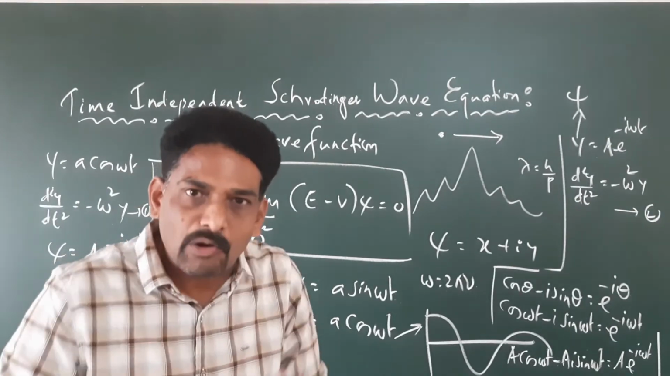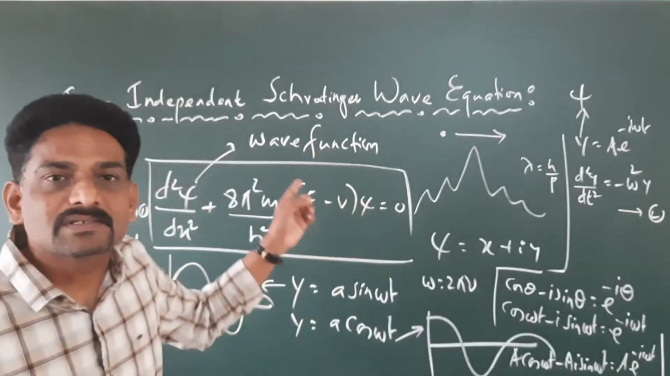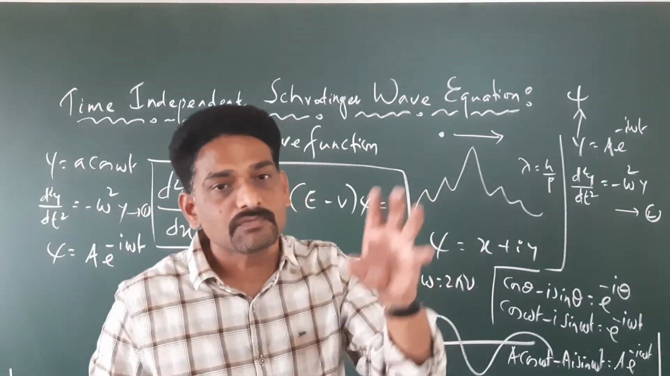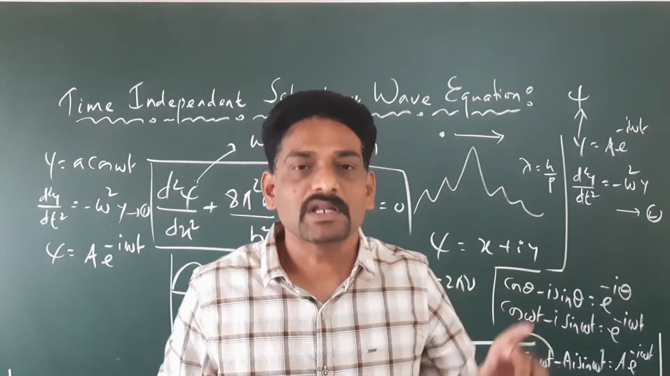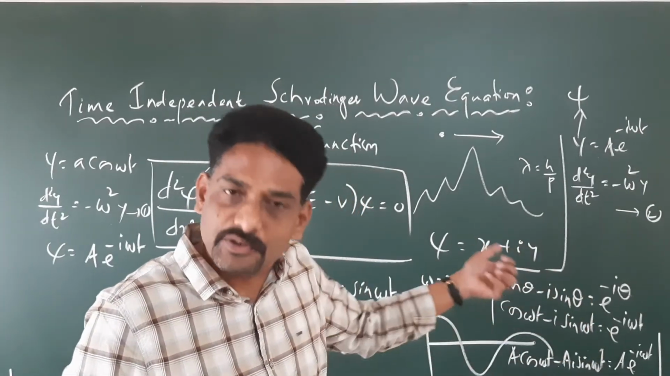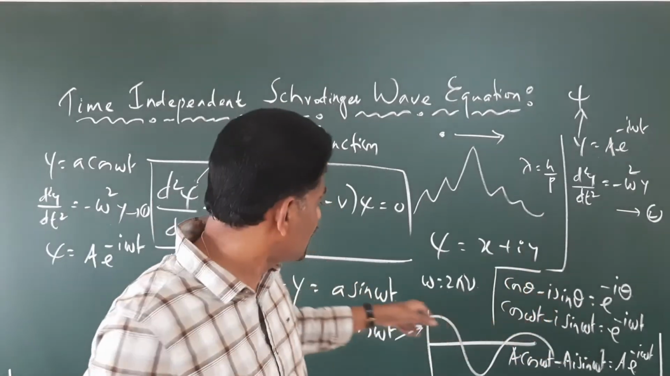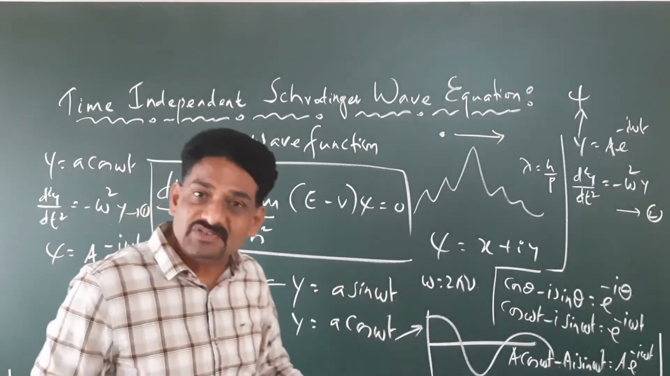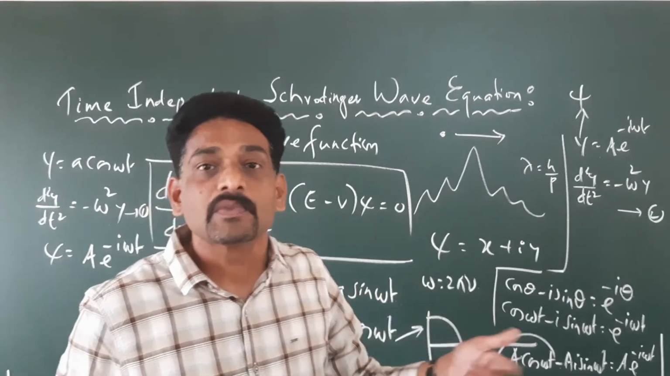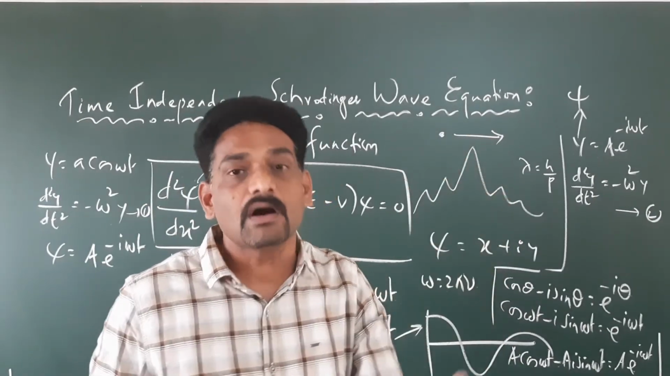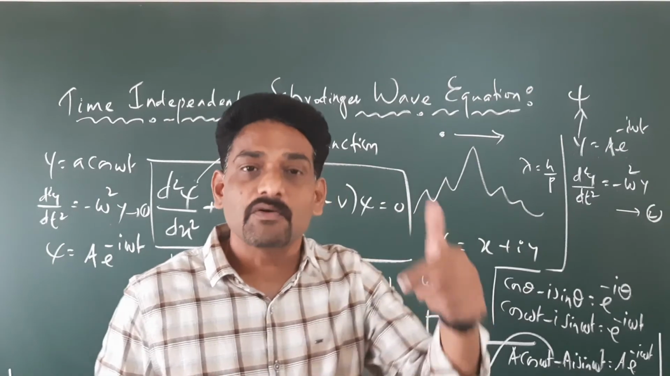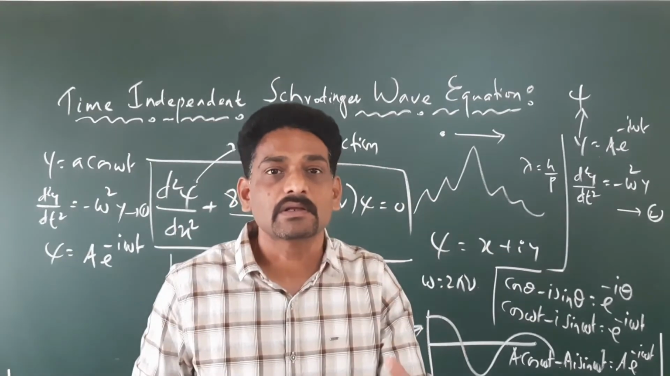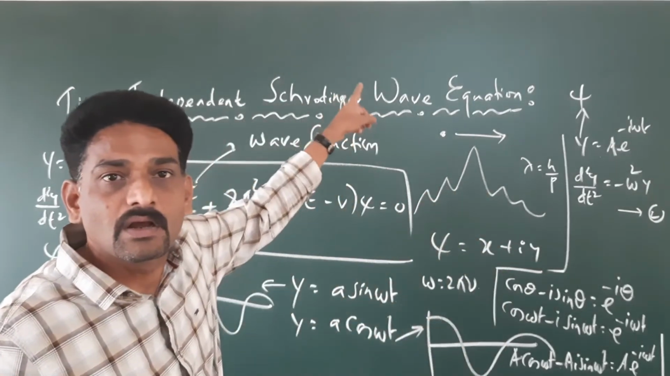Now let me remind all these things once. What is the time-independent Schrodinger equation? It is the mathematical expression of the de Broglie wave. Just like y equals a sin omega t, y equals a cos omega t are the mathematical expressions for the sine wave and the cos wave, in the same way we have the mathematical representation of the de Broglie wave, that is the wave associated with a moving particle. That mathematical expression is nothing but the Schrodinger wave equation.